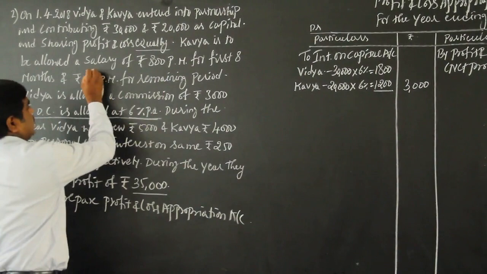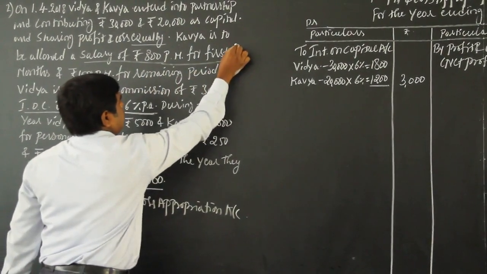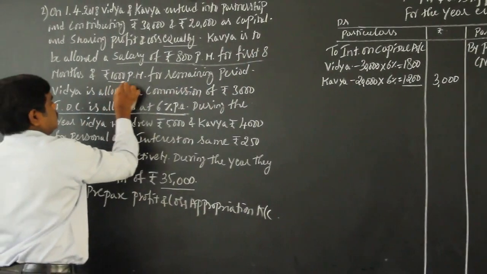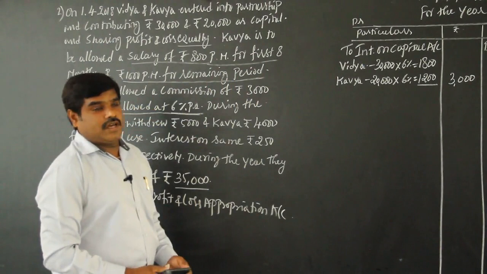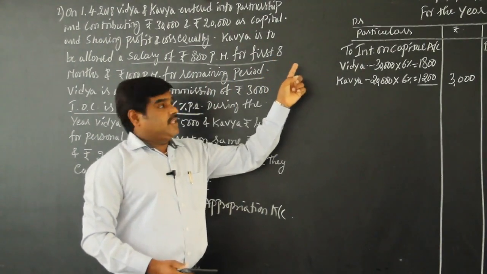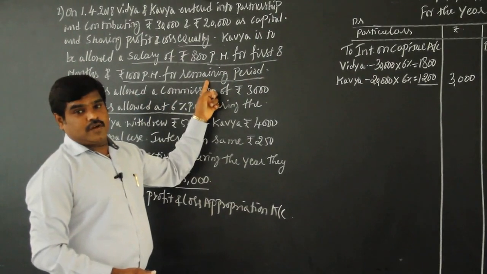Next, is salary given to any partner? Yes, of course. Kavya is to be allowed a salary of rupees 800 per month for the first 8 months and 1,000 rupees per month for the remaining period. For one full year there are 12 months: 8 months, and the remaining period means 4 months, 8 plus 4, 12 months.